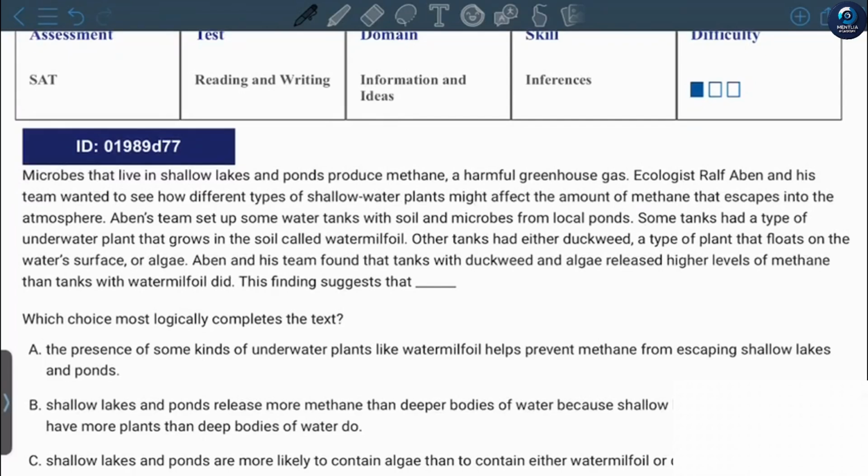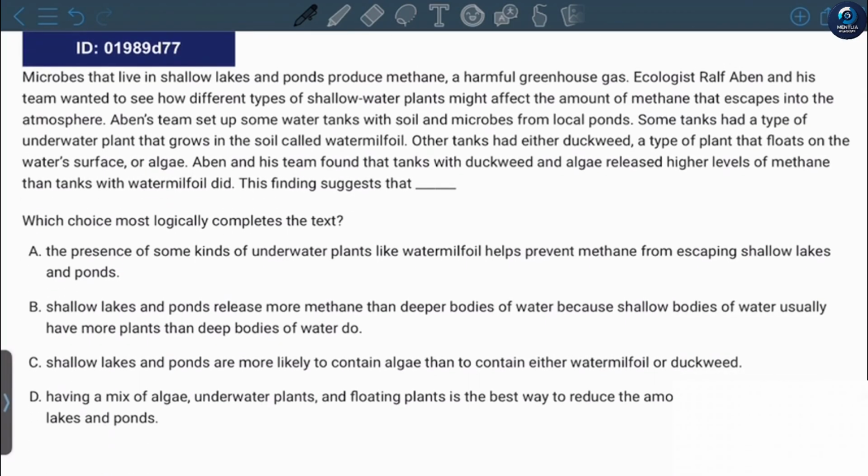Hi everyone, today's topic is SAT reading and writing. The domain is information and ideas and the skill is inference. Difficulty level is easy. Let's start.